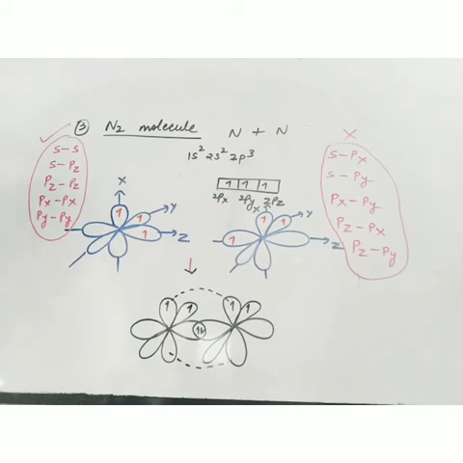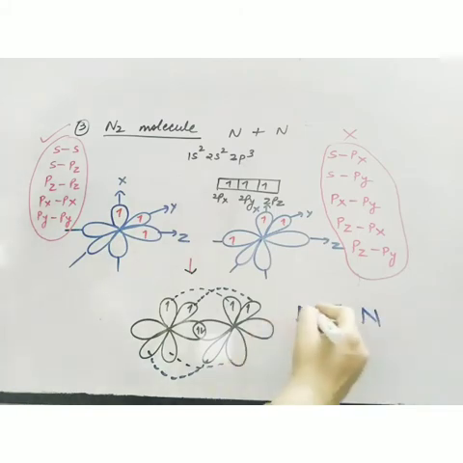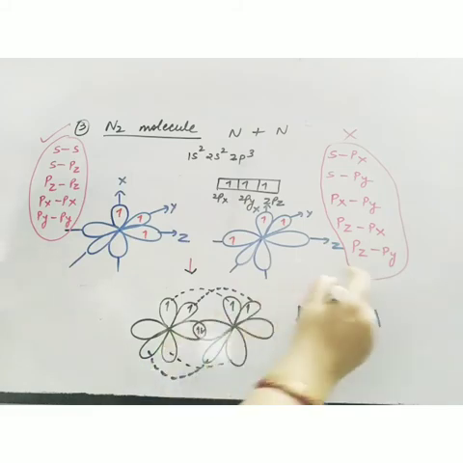Okay, now this is the third overlapping. So how many types of overlapping are there? 3. So in nitrogen, 3 bonds are there. The first one is sigma. The central one is sigma. This is pi and this is also pi.